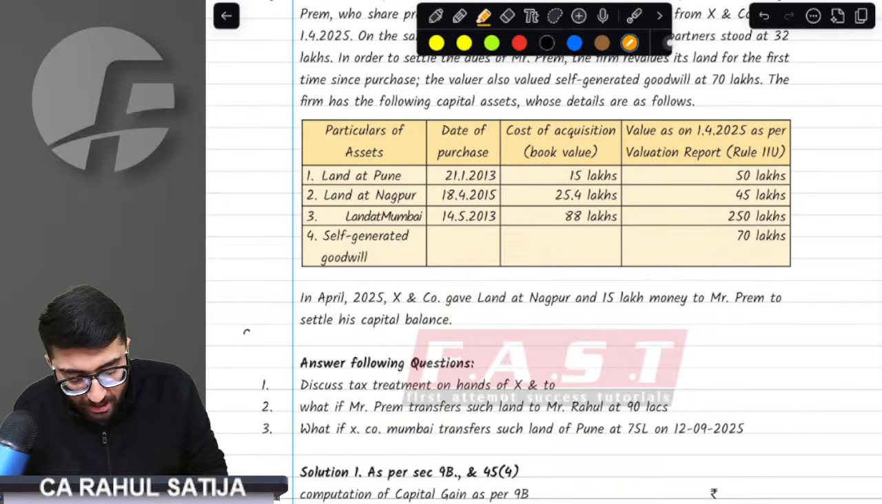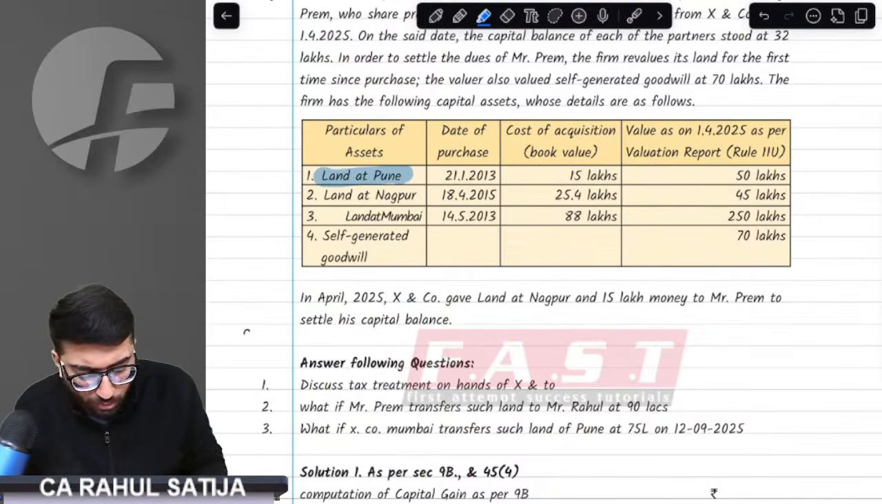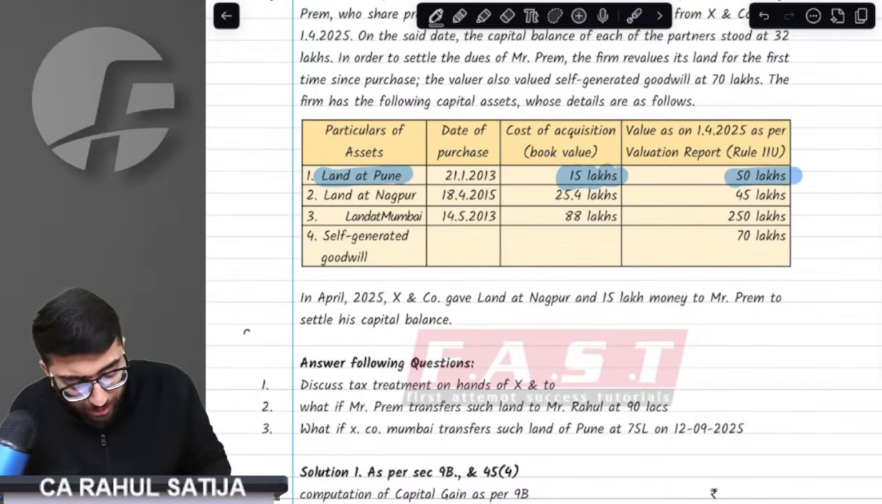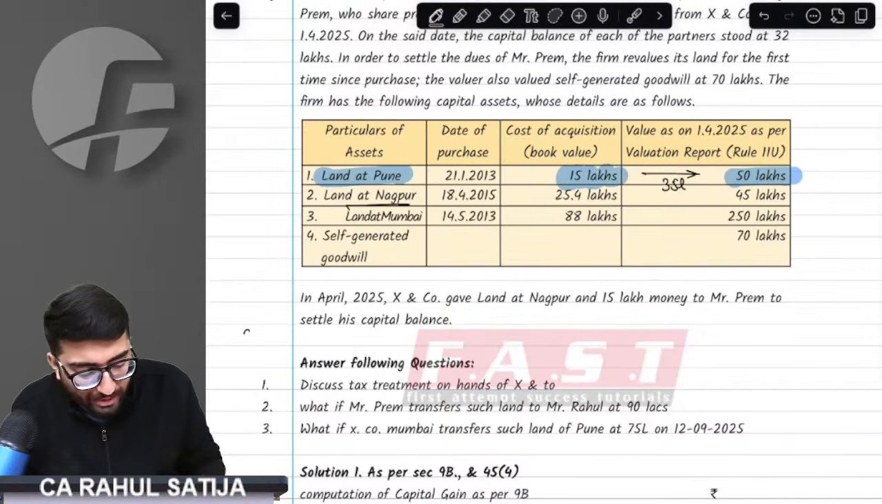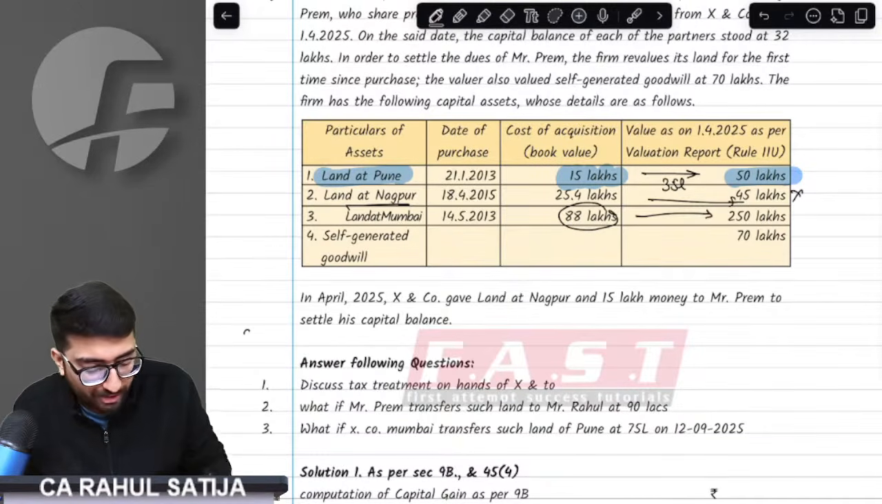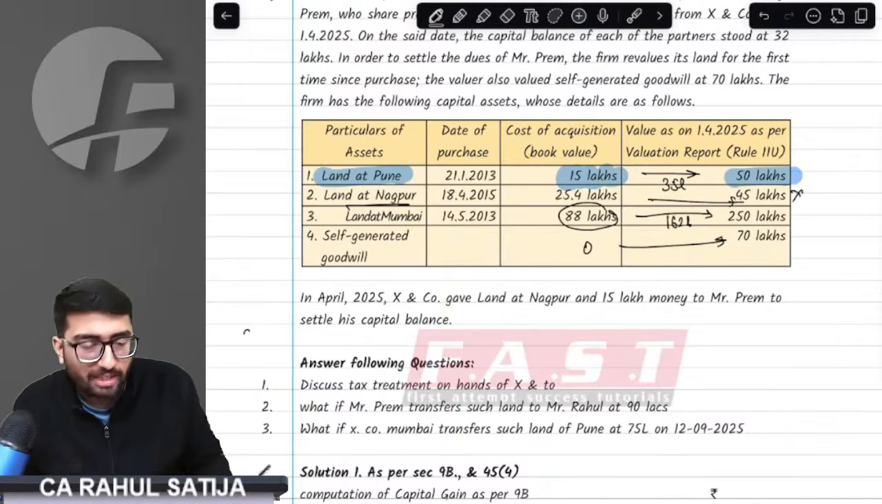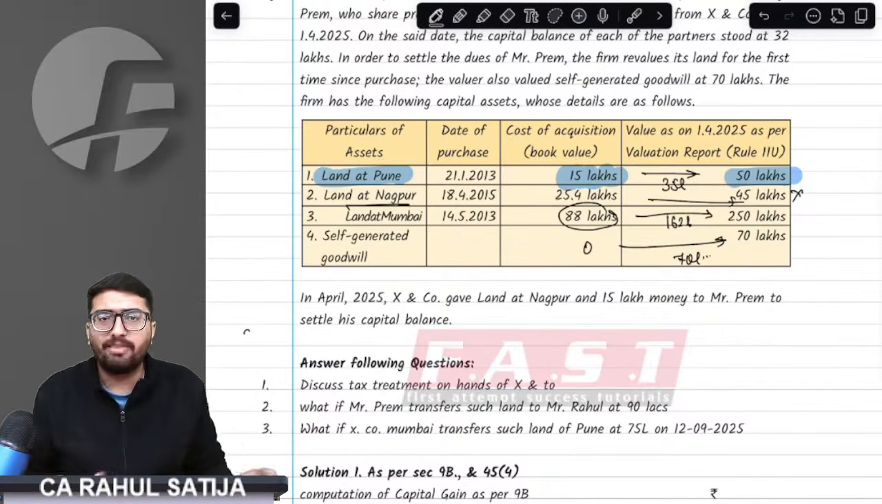At the time of retirement, the firm has multiple other assets. For example, it had land at Pune which was acquired at 15 lakh rupees and is worth 50 lakh rupees. That means the revaluation on this land is 35 lakh rupees. Nagpur land has been given, so we don't have to take the revaluation figure. Mumbai land, which was 88 lakh rupees, is now revalued at 250, so revaluation took place at 162 lakh. Goodwill, which was 0, is now revalued at 70, so goodwill revaluation is 70 lakh rupees.